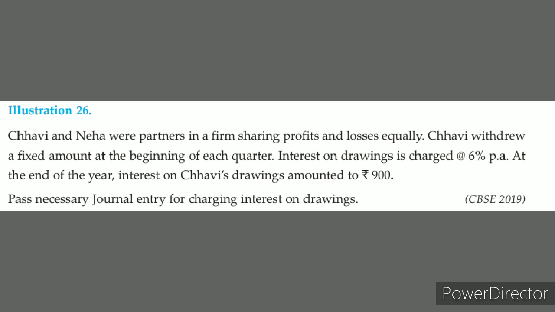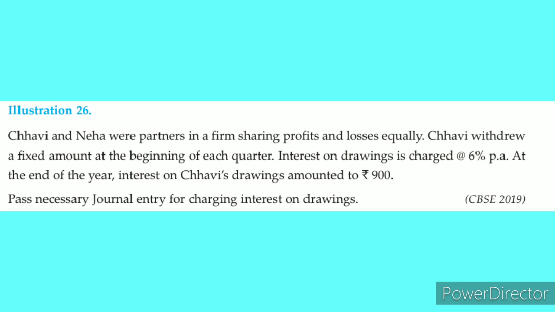Interest on drawings is charged at 6% per annum. At the end of the year, interest on Chavi's drawings amounted to rupees 900. Here itself they have given it is 900 rupees at the end of the year. They have charged that interest on drawings, and they are asking us to prepare only journal entries for this interest on drawings of 900 rupees, isn't it? So they didn't ask us to calculate. I will give you clear-cut information about beginning, mid, and end for each quarter, and beginning, mid, and end for each and every month. Okay, and see the solution.